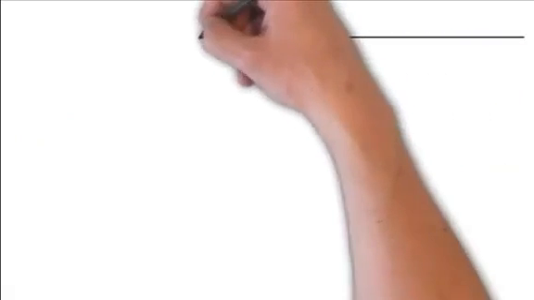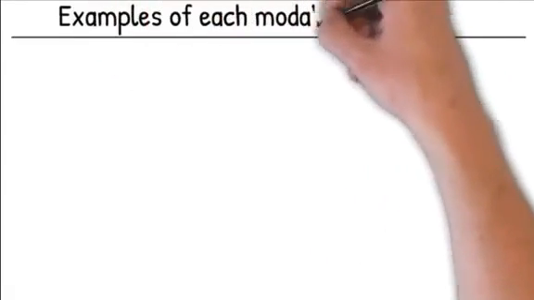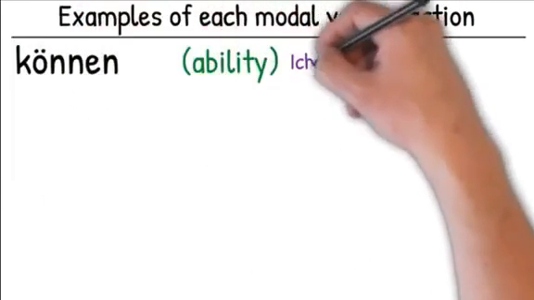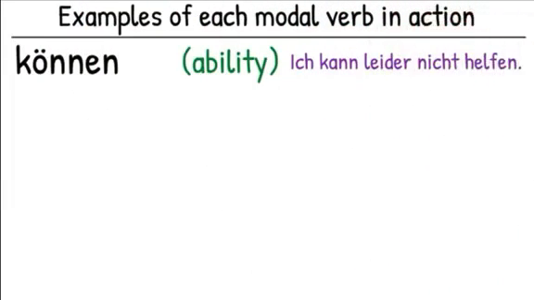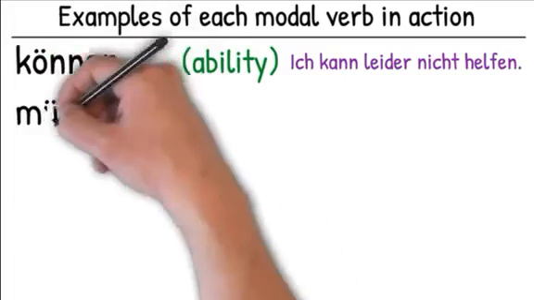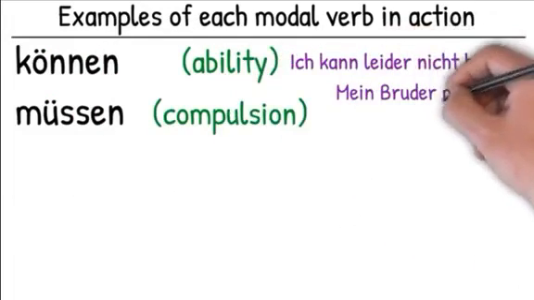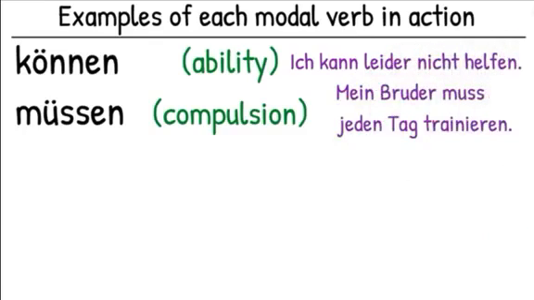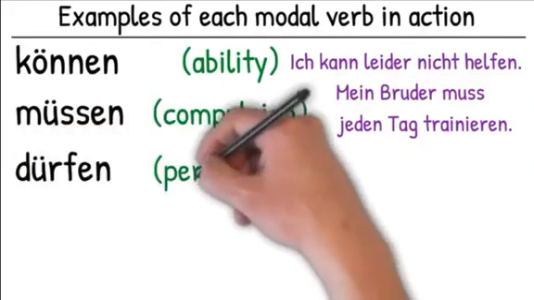In our worked example, we saw dürfen in action, but let's look at examples of each modal verb in action. Firstly, können. Ich kann leider nicht helfen. Unfortunately, I can't help. Mein Bruder muss jeden Tag trainieren. My brother has to train every day.